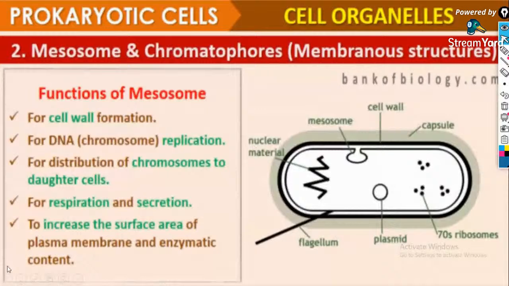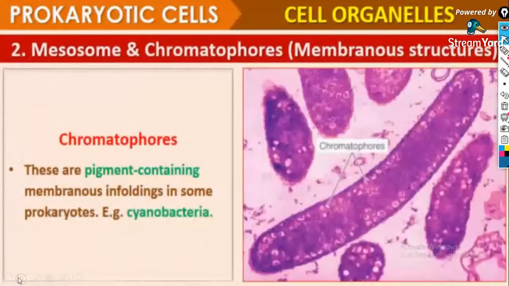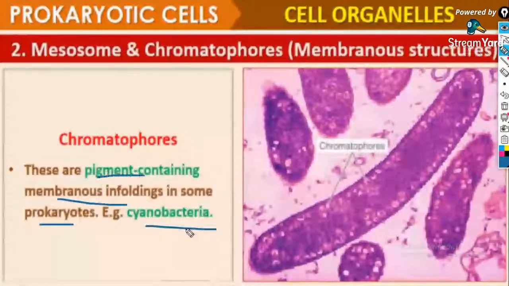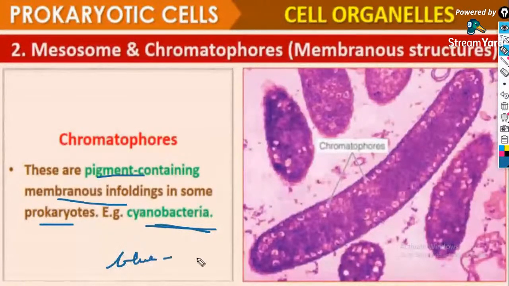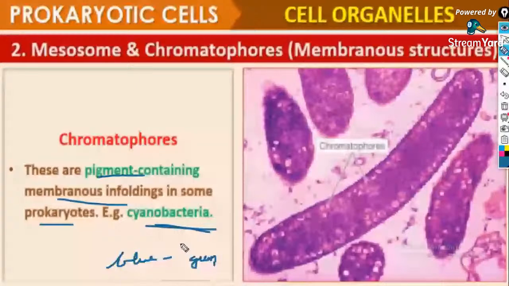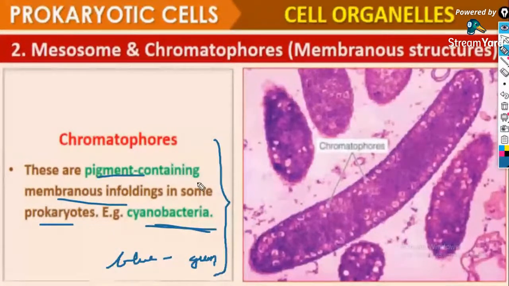Now chromatophores. What are chromatophores? These are pigment-containing membranous infoldings in some prokaryotes, for example cyanobacteria. Cyanobacteria are also known as blue-green algae, right? In cyanobacteria, we have these chromatophores.